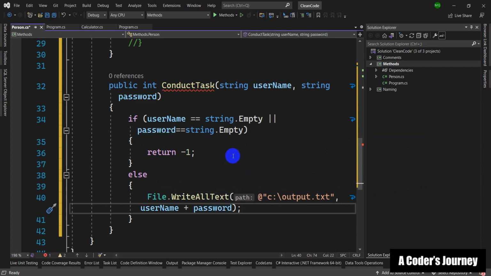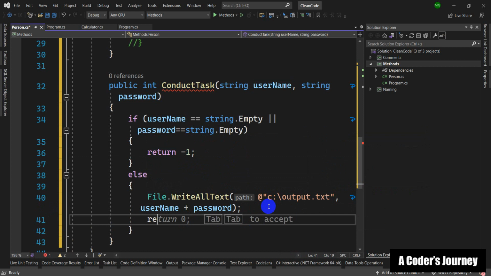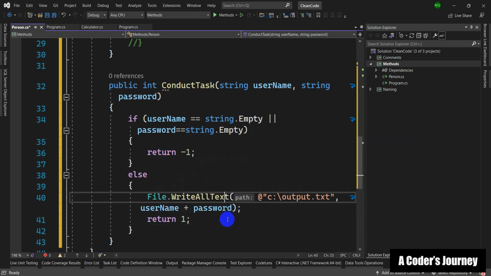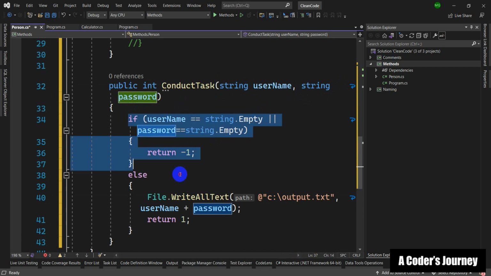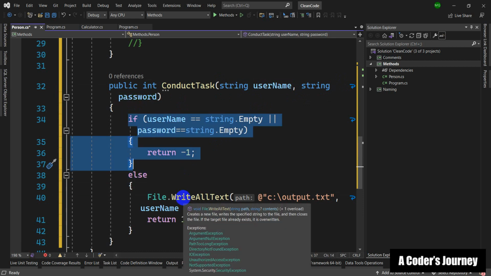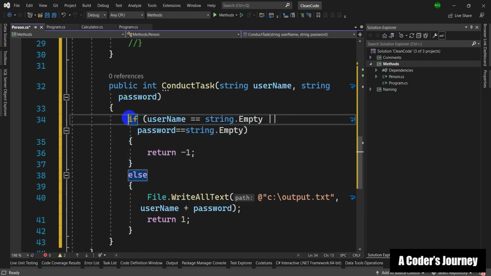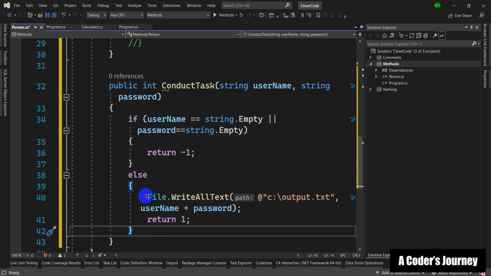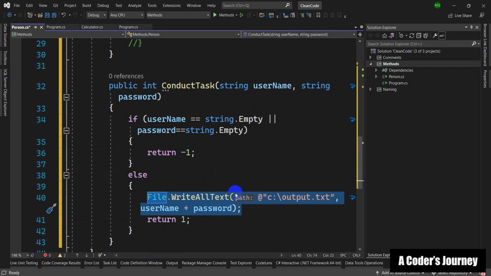And then I'm going to return, of course, 1, right? What I am doing here is taking in the username and the password and then checking their validity. And if they are not valid, I'm going to return -1. And if they are valid, I'm going to write something to a file.